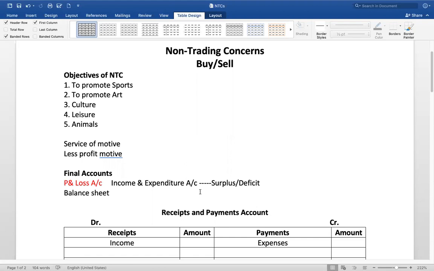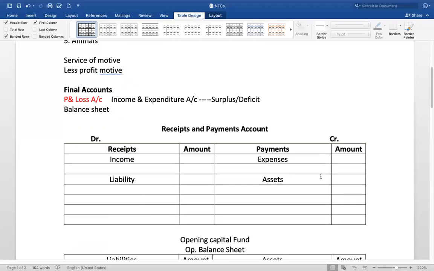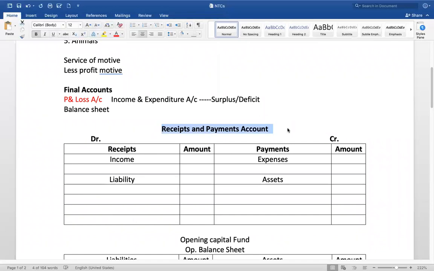So a typical non-trading concern records the transactions in an account called receipts and payments account. Receipts and payments account. What is it that you receive when it is receipts? You receive income, you receive liability.